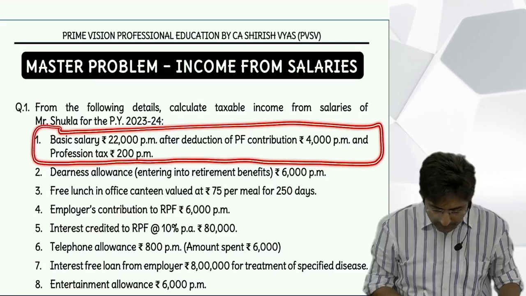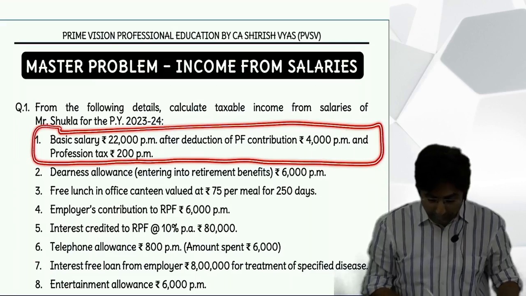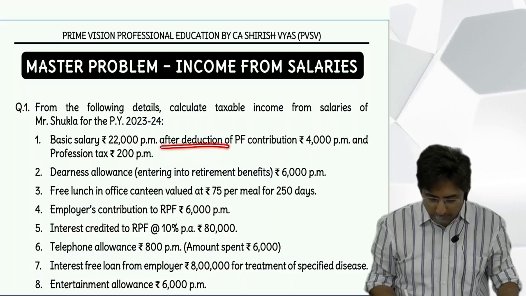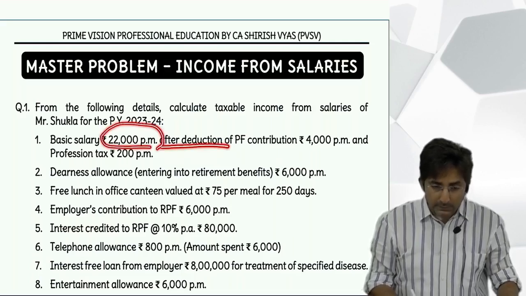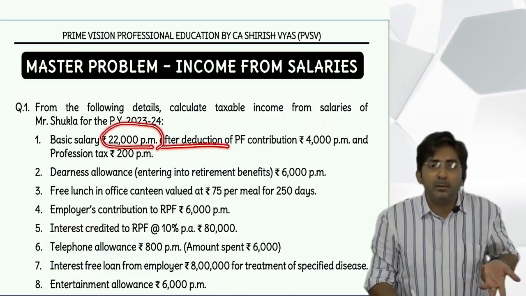What is written? Basic salary 22,000 per month after deduction. Tell me, what do you mean by after deduction of this? So that means 22,000 is after deduction. So after you deduct, you get the net amount.